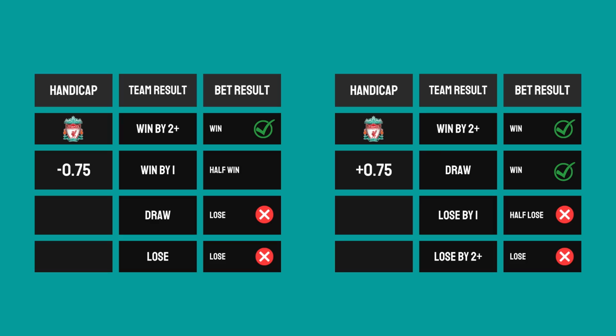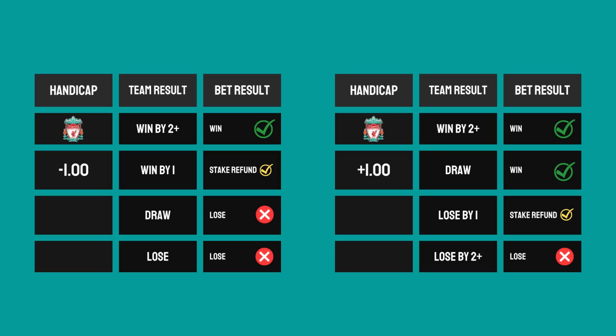On the other hand, for the handicap plus 0.75, if the team you picked in this fixture wins the fixture, then your bet is won. If the team you picked in this fixture draws the fixture, your bet is still won. If the team you picked in this fixture loses by a margin of 1 goal, then you lose half of your stake and get half of your stake refunded. If the team you picked in this fixture loses by a 2-goal margin, then your stake is completely lost.